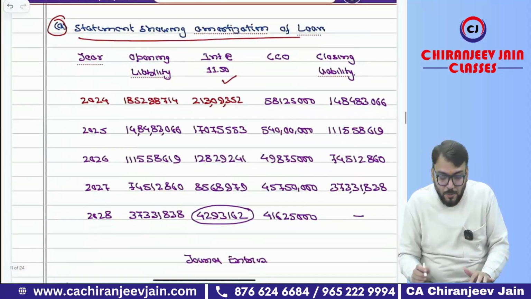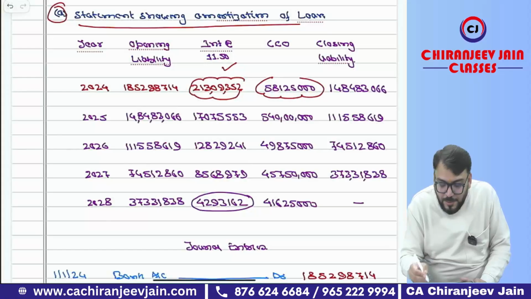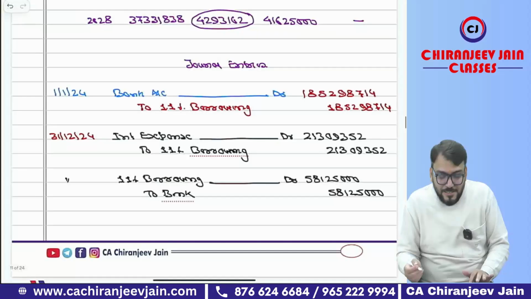So that becomes the opening liability. Interest 11.5%, contractual cash outflow as per the previous working note. This will be the closing balance, and of course you can work it out. Then the journal entry is very simple.